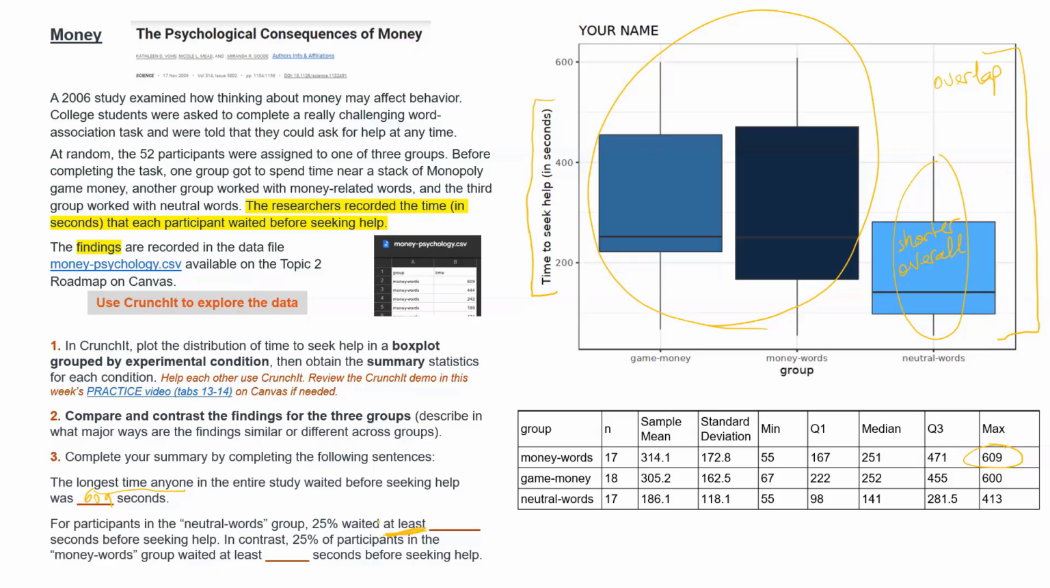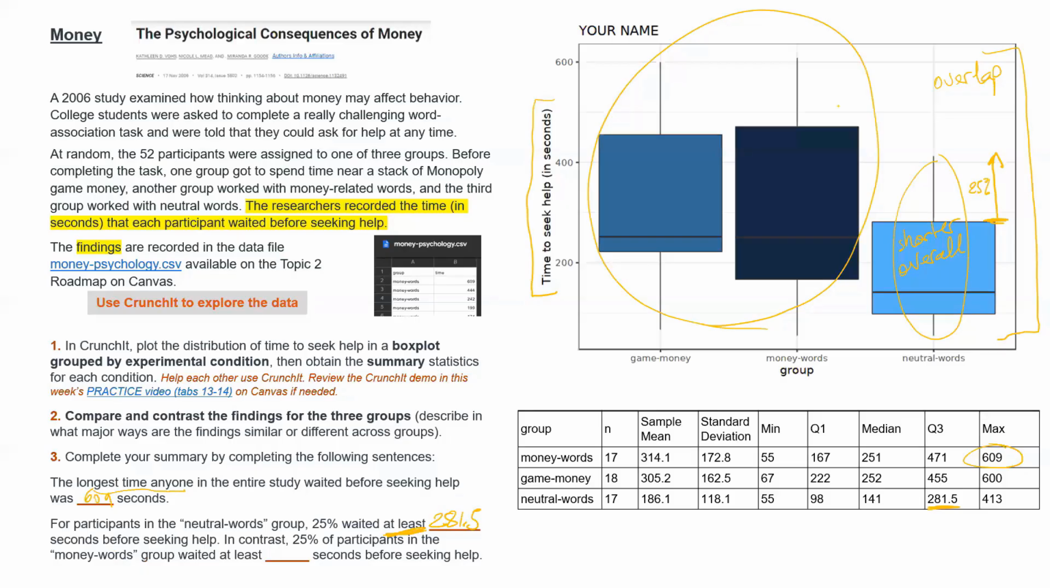And this, we're looking for the 25% who waited at least, so at a minimum, some amount of time. That means some amount of time or more. And we want this to represent 25% of the distribution. So 25% who waited at least, at the very minimum, some amount of time. This is the last 25% of the distribution. So the 25% longest, which means this is the range of Q3 and up.